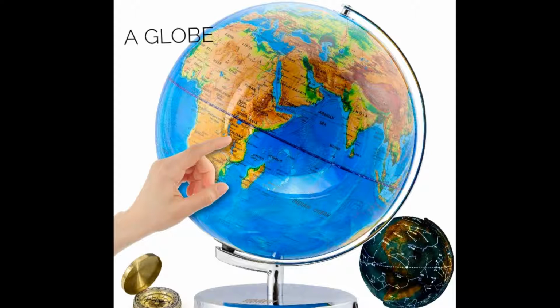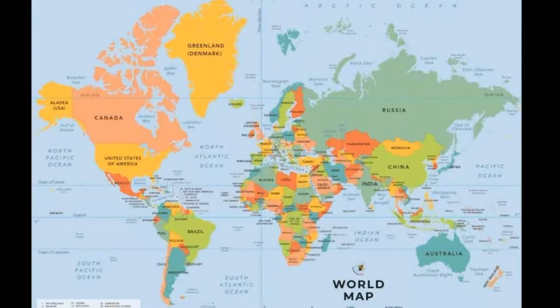However, we cannot see all the places on it at a time because it is a sphere. We need to rotate the globe to see all the places. Besides, we cannot carry a globe everywhere. Now we are going to read about map.